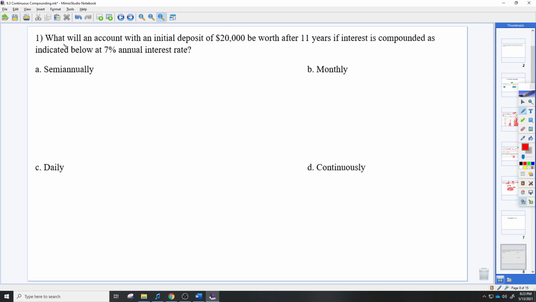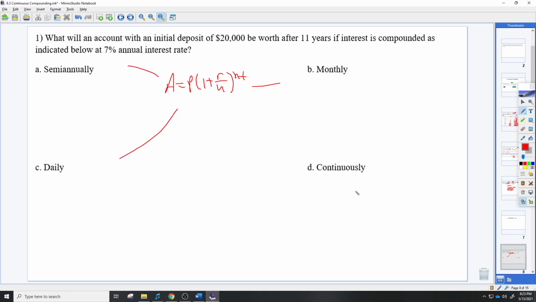So you have a huddle to do. The first huddle, you're going to use A, B, and C like you normally would. So you're still going to use this formula. I already messed it up, I think. P times 1 plus R over N to the NT. That's used for all three of